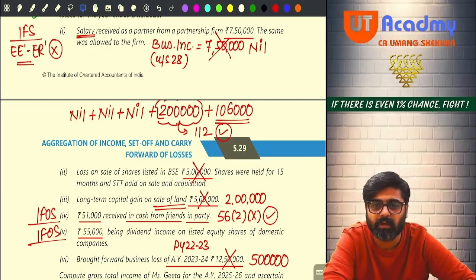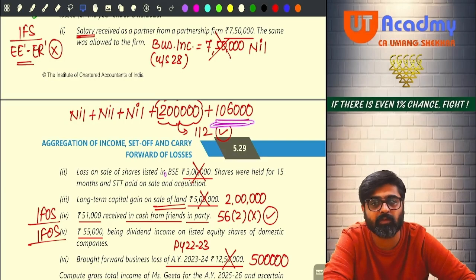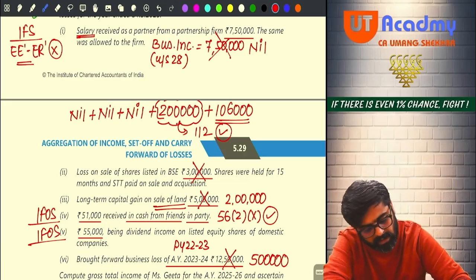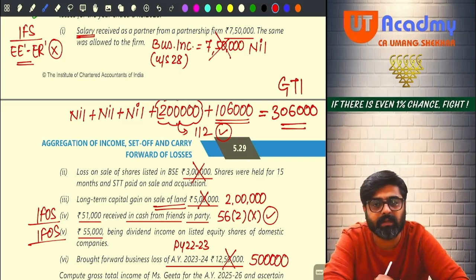Hello friends. Now, do you have any IFOS income? Yes, you have IFOS income of 1,06,000, 51,000 plus 55,000, 1,06,000 IFOS income. Now, can you calculate your GTI? Yes, sir, very easy. 2 lakh plus 1 lakh 6,000 will give you 3 lakh 6,000. This is your GTI. Now, do you have any chapter 6 deduction? No. Then this will be your total income also.